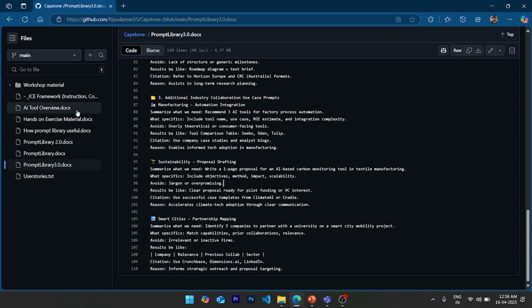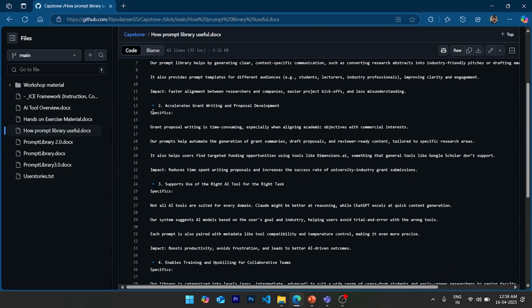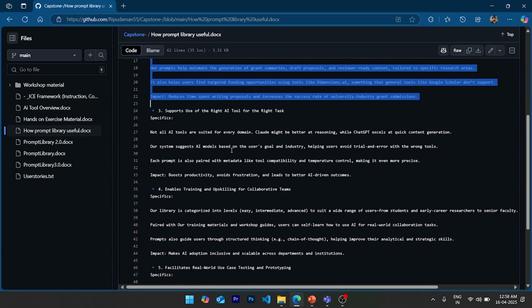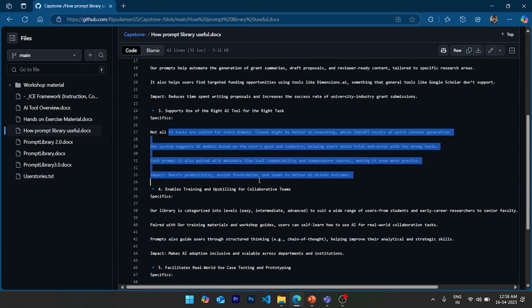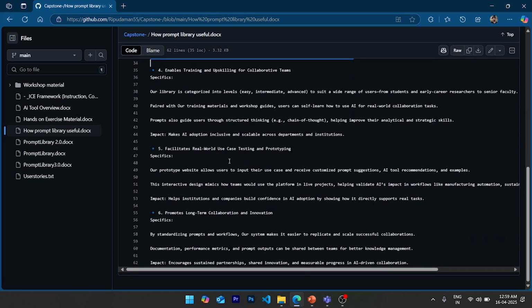Then we have how prompt libraries can be used, what specifies it, what the impact of that is, and then it supports the right AI tool. We need to specify which AI tool works better for this. In the next video we're going to test it, to see which works well and which doesn't, and these are the other use cases for that.